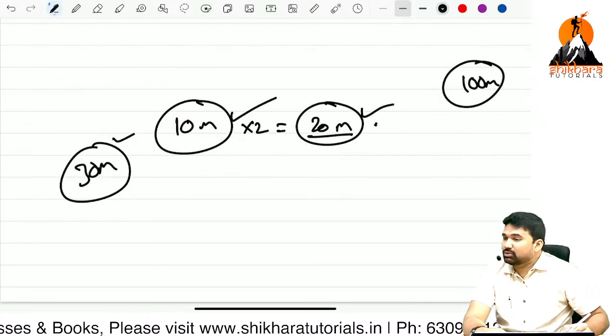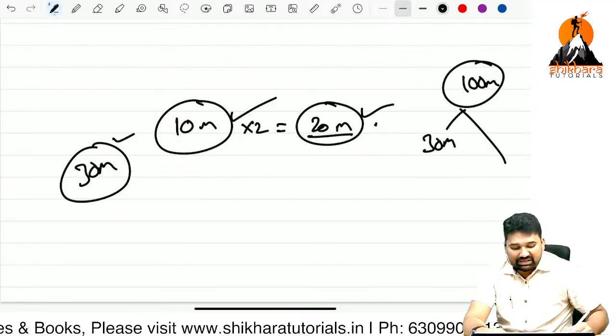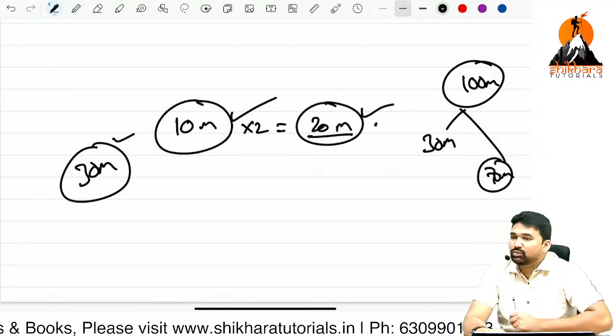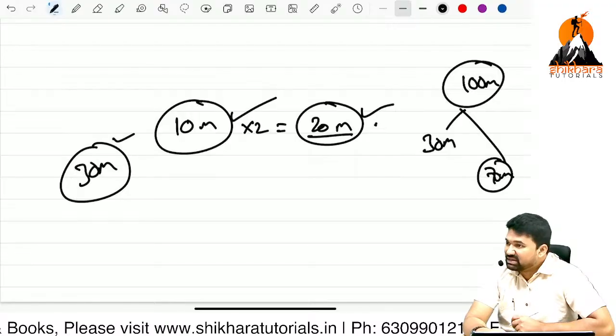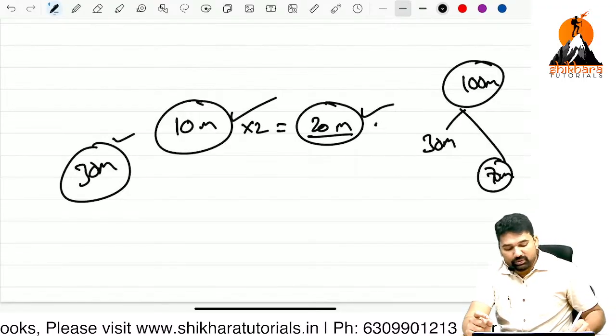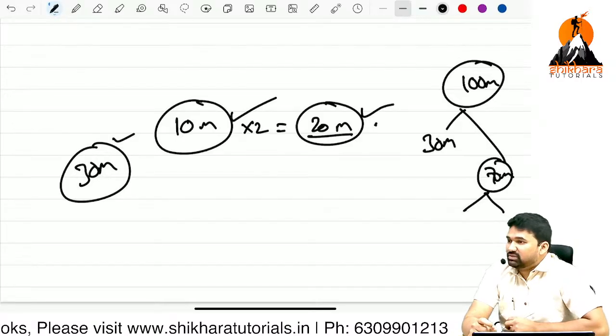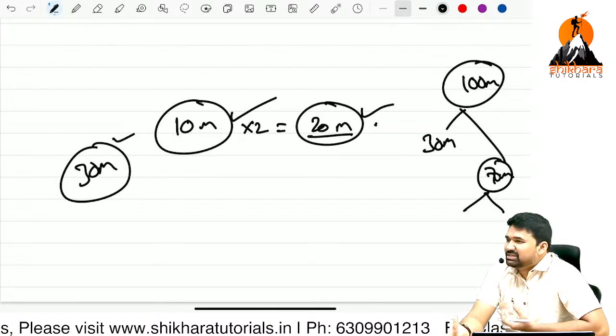From the 100 marks question paper, 30 marks will be MCQ, right? What is the remaining descriptive marks? 70 marks. So listen carefully. You prepare 50% of the syllabus. I'm expecting just 50%.